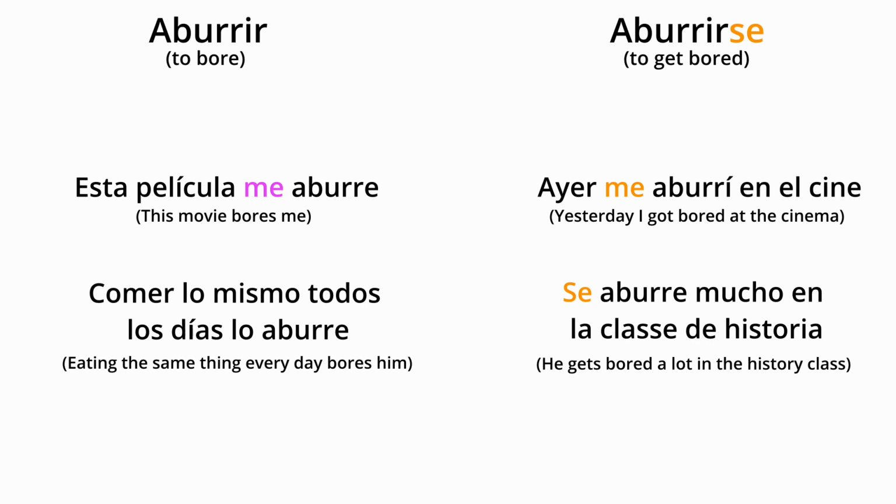The reason why we see me in esta película me aburre is because here me is a direct object and not a reflexive pronoun. The aburre part we see here doesn't have anything to do with me, because aburre is a third person singular form of the verb aburrir, which can only refer to película and nothing else. So what we're trying to say here is that this movie bores me. I hope I didn't confuse you too much. We'll discuss the concept of direct and indirect objects in detail very soon. Don't worry about it for now. It's okay if you don't understand it completely.